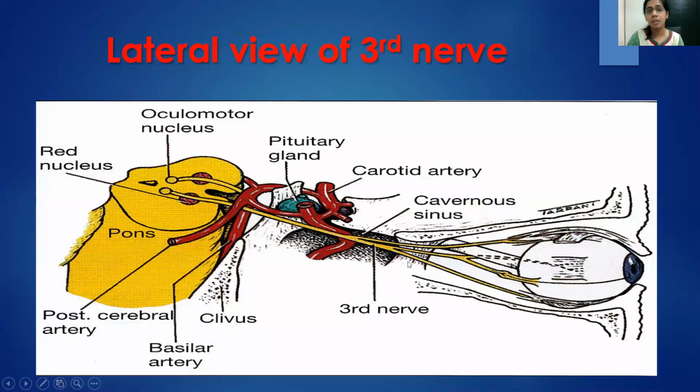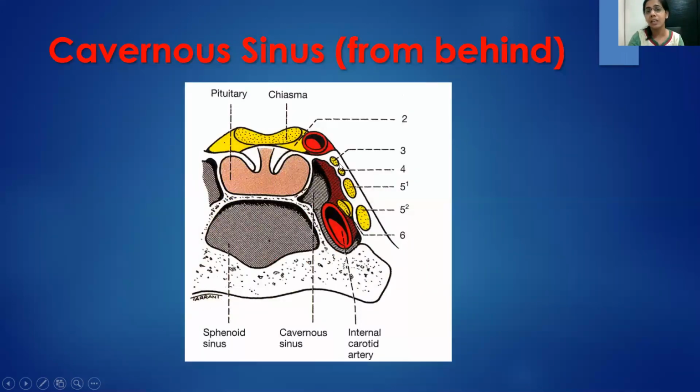Now from the cavernous sinus, you are seeing that in the cavernous sinus, it is along with the fourth nerve and the first part of the trigeminal nerve. This would form the lateral wall of the cavernous sinus. The medial wall of the cavernous sinus will be with the internal carotid artery and the sixth nerve. The reason to depict the diagram is to show that isolated third nerve palsy is practically not possible if the lesion is in the cavernous sinus.